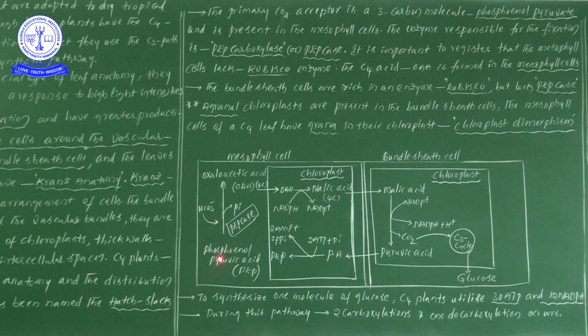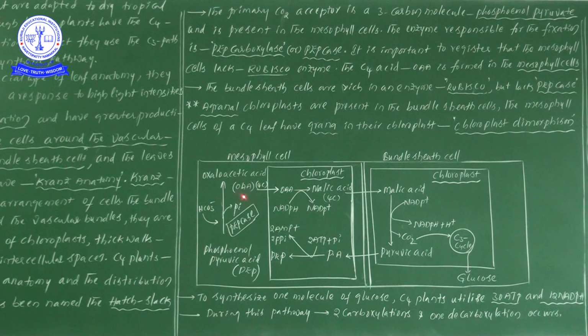So this phosphoenol pyruvate or phosphoenol pyruvic acid, with the help of PEP carboxylase enzyme, receives one molecule of carbon in the form of bicarbonate. HCO3, we know very well, is the bicarbonate structure. One inorganic phosphate will come out. At that time, a 4 carbon compound, oxaloacetic acid, is formed.